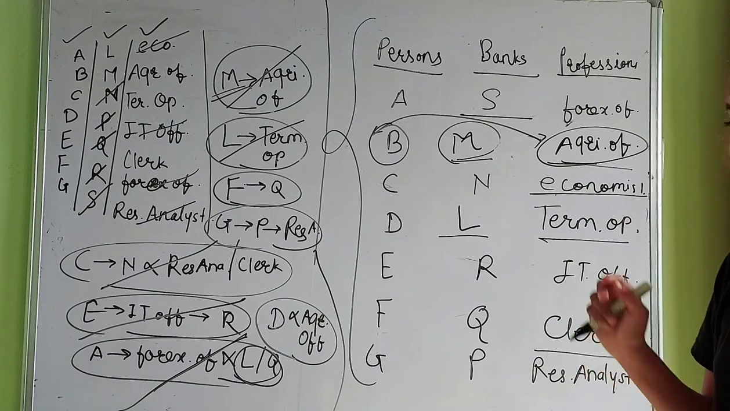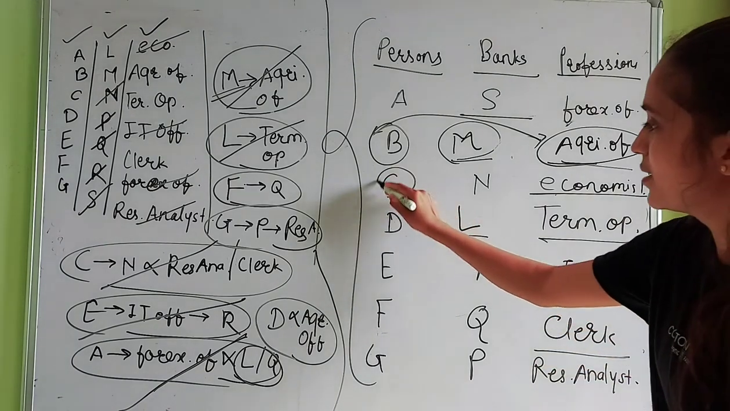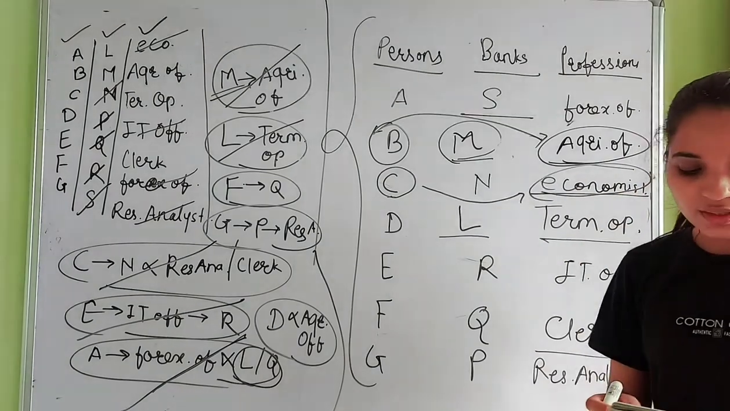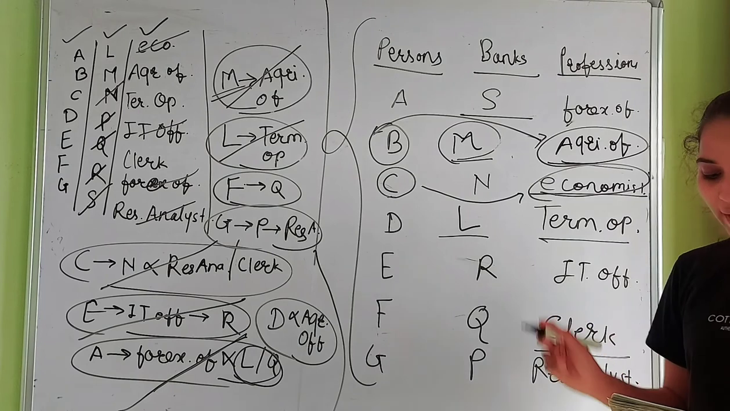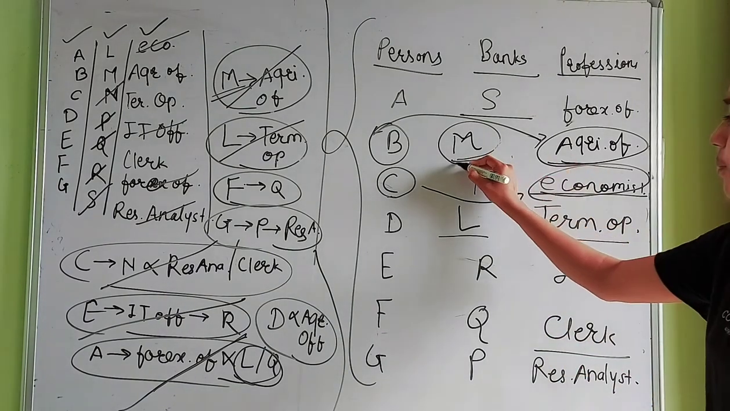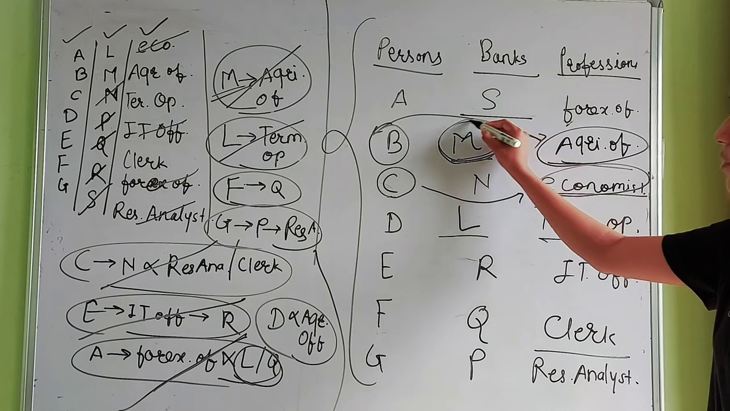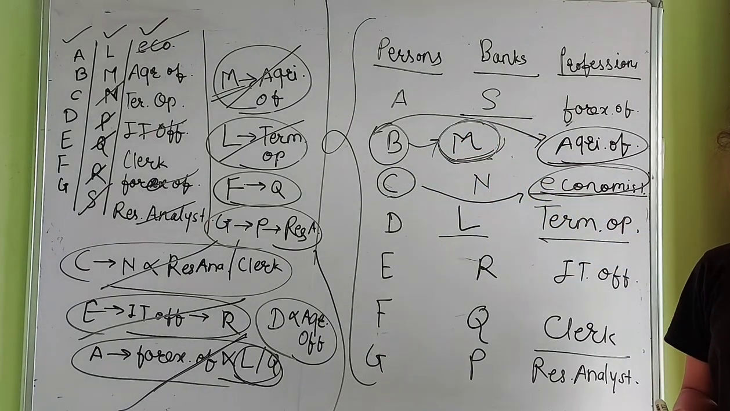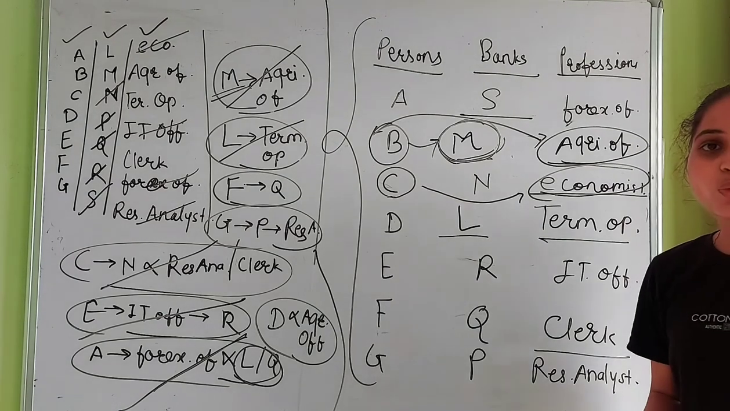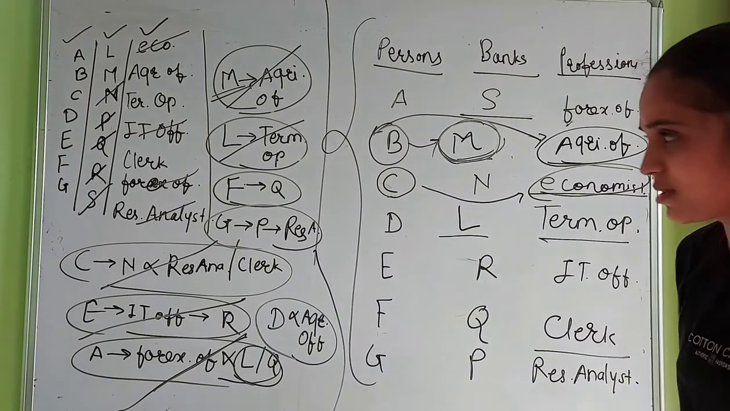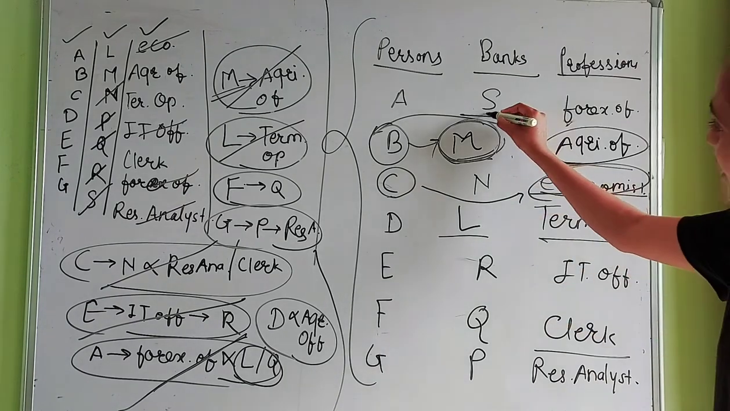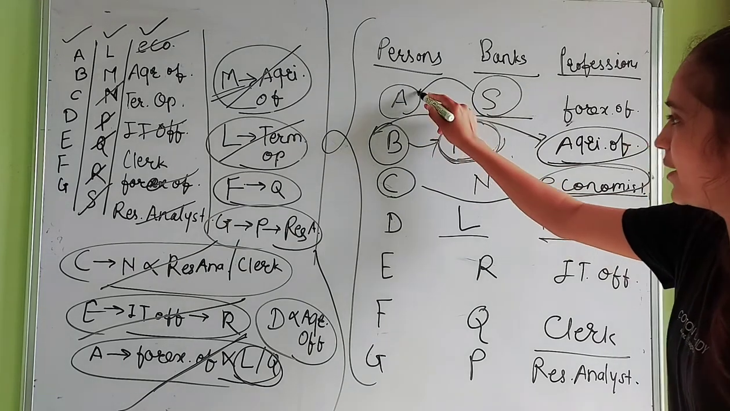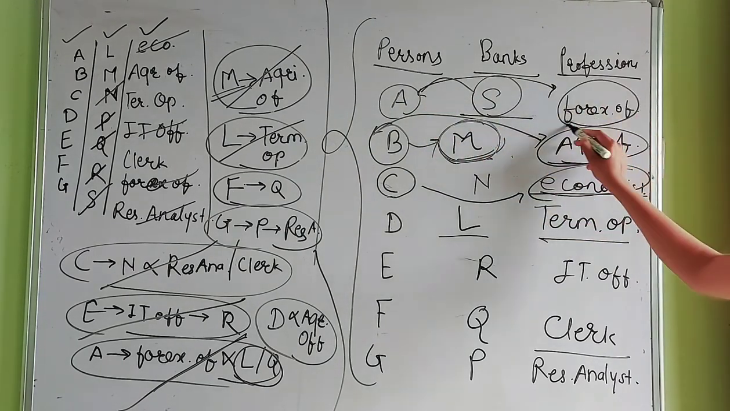Second, what is the profession of C? C is an economist. Third question. For which bank does B work? B works as an agriculture officer for bank M. Last question. What is the profession of the person who works for bank S? Where is bank S? Here it is. The person who works for bank S is A and his profession is forex officer.